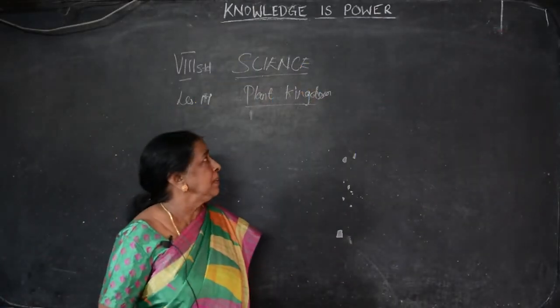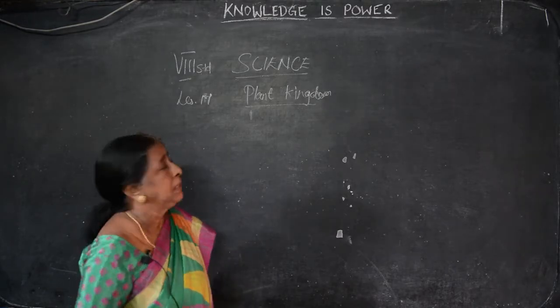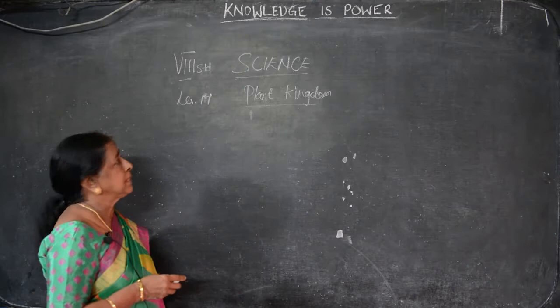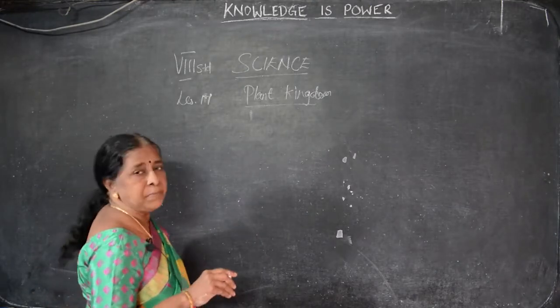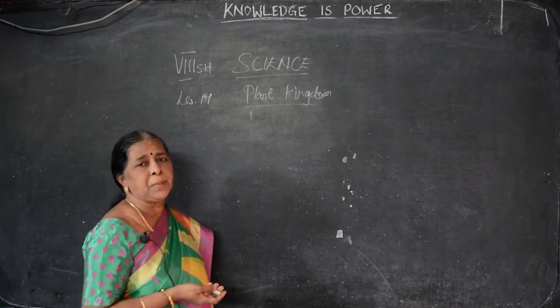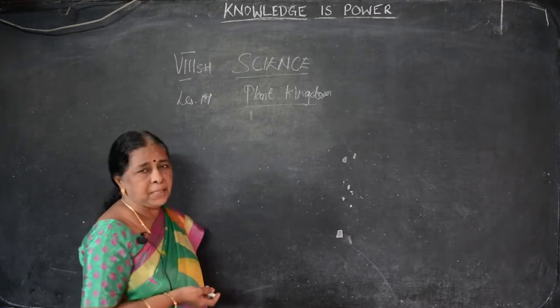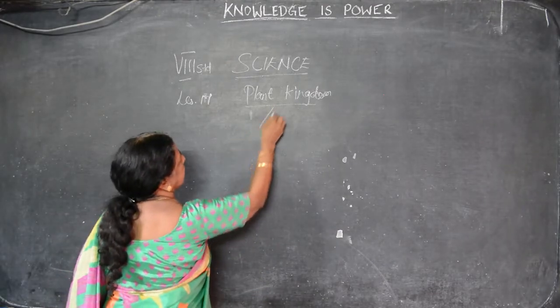Good morning, children. Now we have to take a lesson from biology, that is plant kingdom. This is for 8th standard, from the book, it is 17th lesson. So we said already living things are divided into two kinds, that is animal kingdom and plant kingdom. Under the plant kingdom, there are two divisions. What are they? We'll see now.